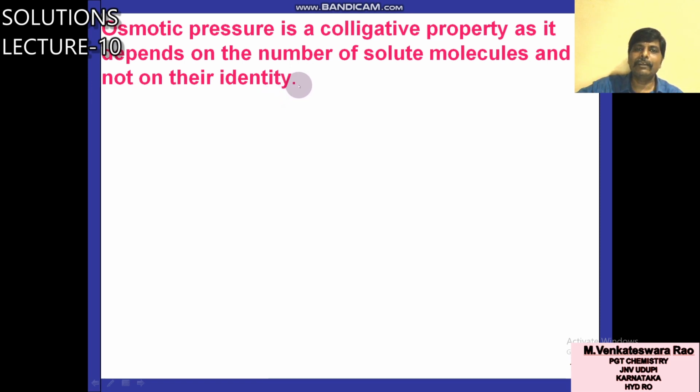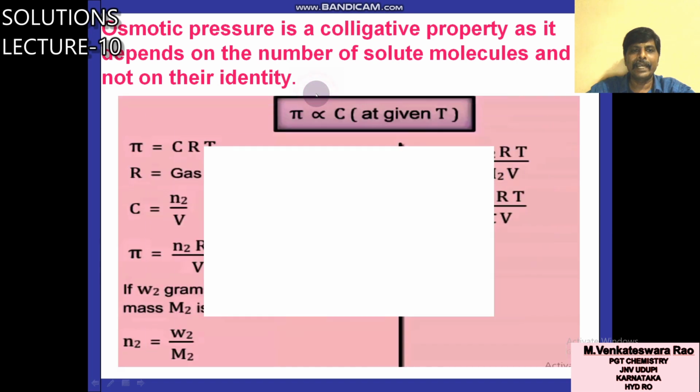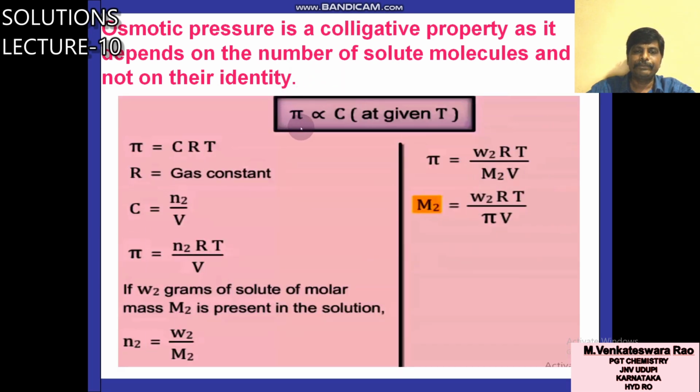So already three colligative properties were discussed: relative lowering of vapor pressure, elevation in boiling point, depression in freezing point. Now osmotic pressure, the fourth one. Osmotic pressure is a colligative property as it depends on the number of solute molecules and not on their identity. So osmotic pressure is pi.